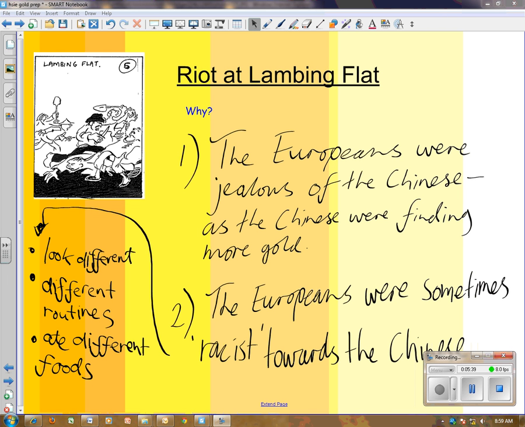Quite likely the Europeans can be considered racist towards the Chinese, simply not liking them because of what they looked like and their particular race, their skin colour. So many Chinese were murdered and attacked on the gold fields. Certainly a mixture of racism and jealousy occurring on the gold fields towards the Chinese from the European diggers.